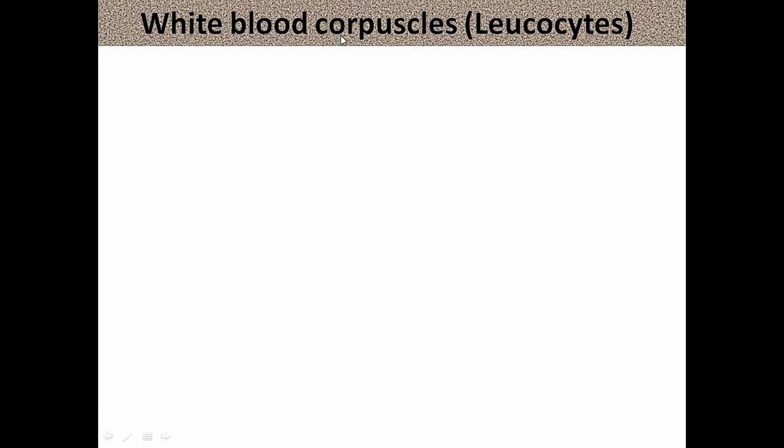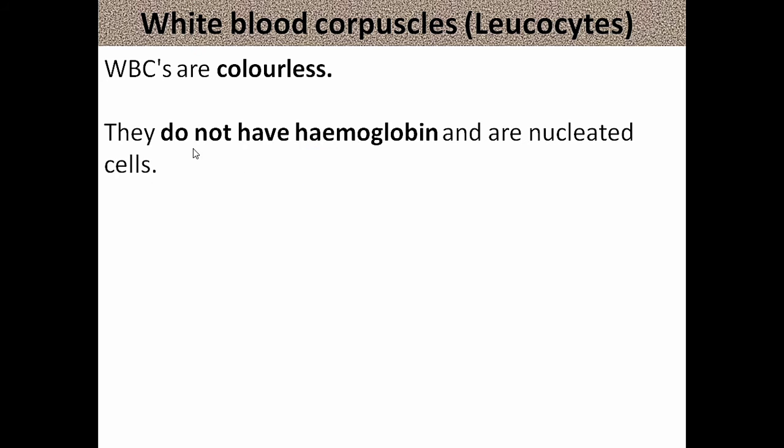White blood cells are colorless cells. They are called leukocytes. WBCs are colorless cells because they have no hemoglobin. They do not have hemoglobin and are nucleated cells. WBCs have nucleus.